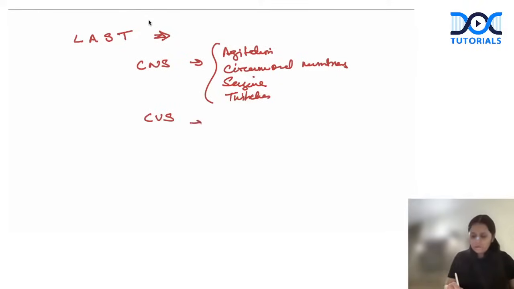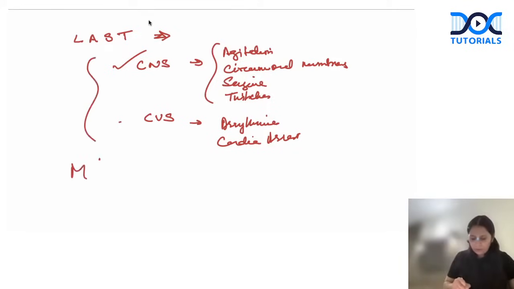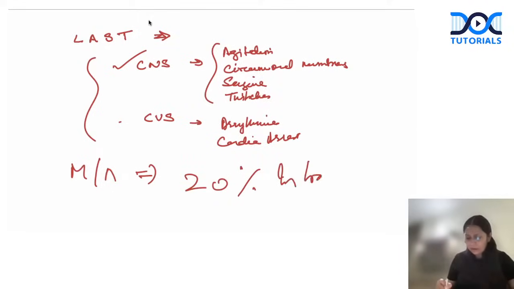Cardiovascular toxicity is very life-threatening. It produces arrhythmia and cardiac arrest, because local anesthetic can block the sodium channel, and sodium channels are present in CNS and CVS. If it is systemically absorbed and these sodium channels are blocked, it can be life-threatening. The management is always symptomatic management, whatever symptom is there, and you give 20% intralipid emulsion infusion.